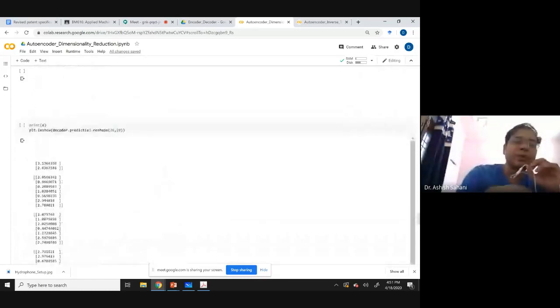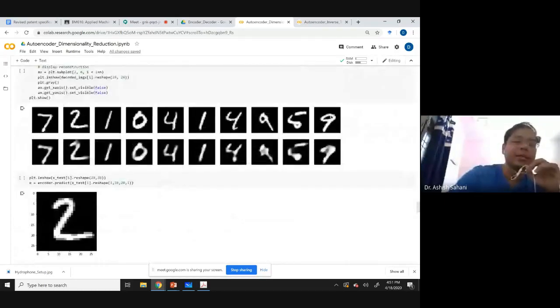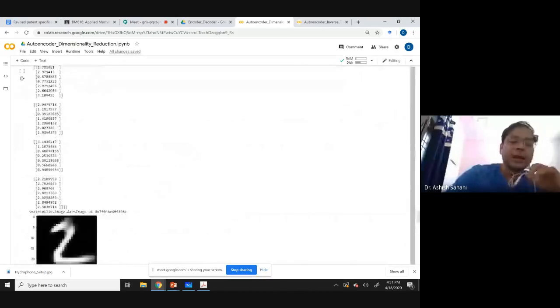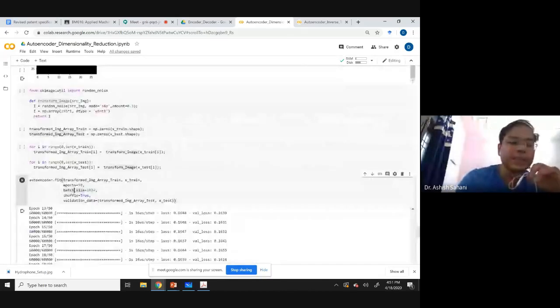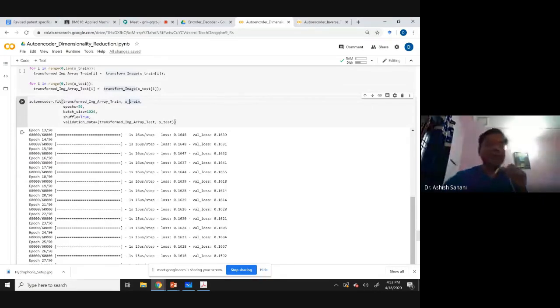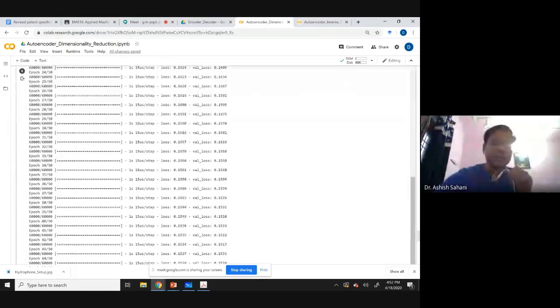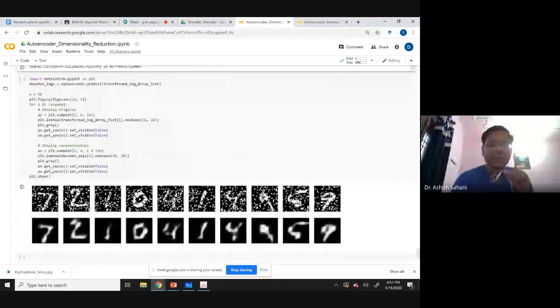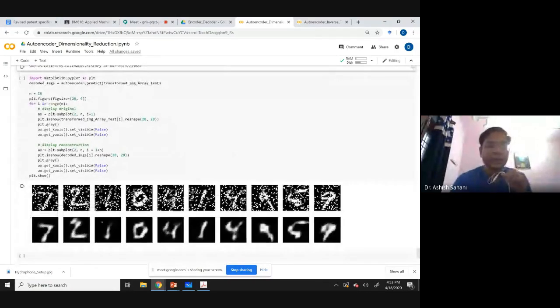The same autoencoder which was giving us 7 by 7 by 1 bottleneck features, that I'm training here. But here, the input I'm changing. Input is the salt and pepper image array. This is the noisy array which I'm feeding in, and this is the actual image. I'm feeding in the noisy image, and I'm putting in the actual image as the output. After training this, I'm plotting some of the examples.